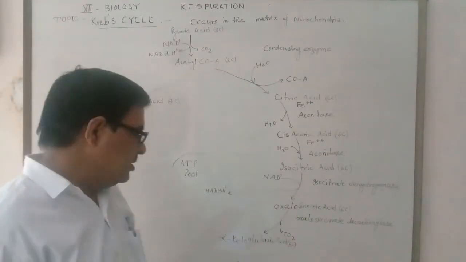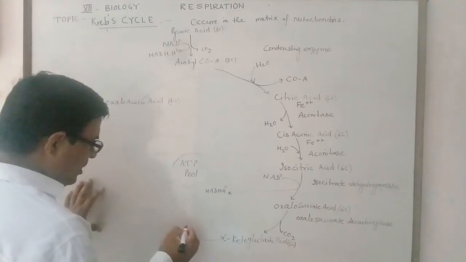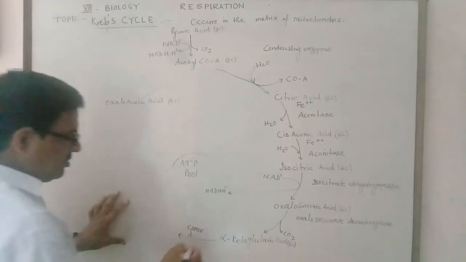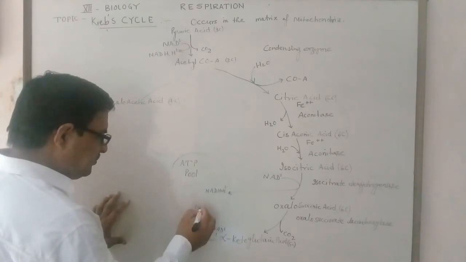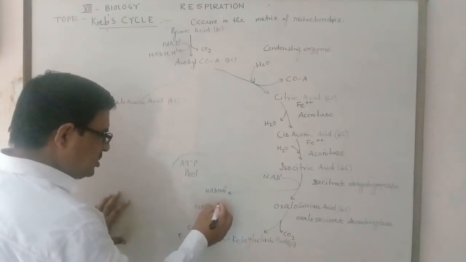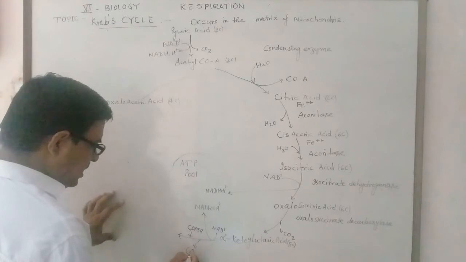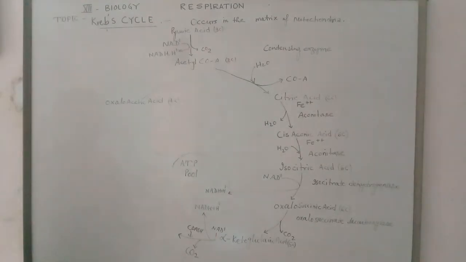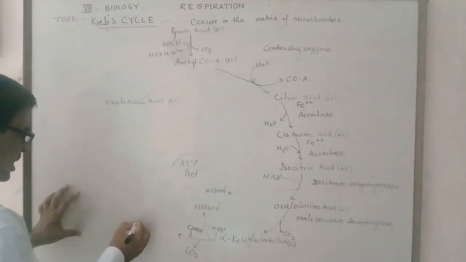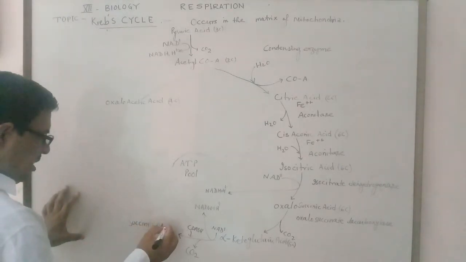oxalosuccinic acid. Later on, to alpha ketoglutaric acid, addition of coenzyme A SH takes place and the synthesis of 1 NADH plus H positive takes place. Here, liberation of 1 carbon dioxide again takes place, and in this case a 4-carbon compound is produced, which is called succinyl coenzyme A SH.